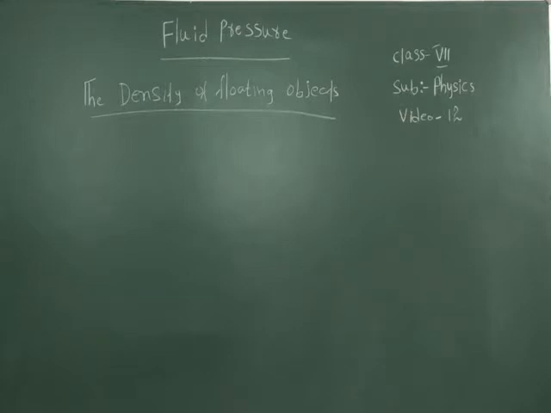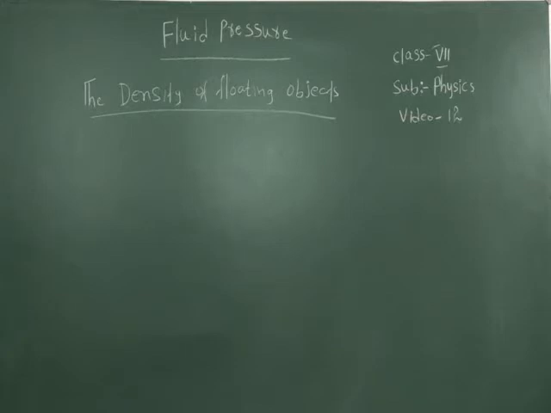If, however, the object has higher density than the liquid, then the weight of the liquid displaced will be less than the weight of the object, and the object will not float. It will sink.